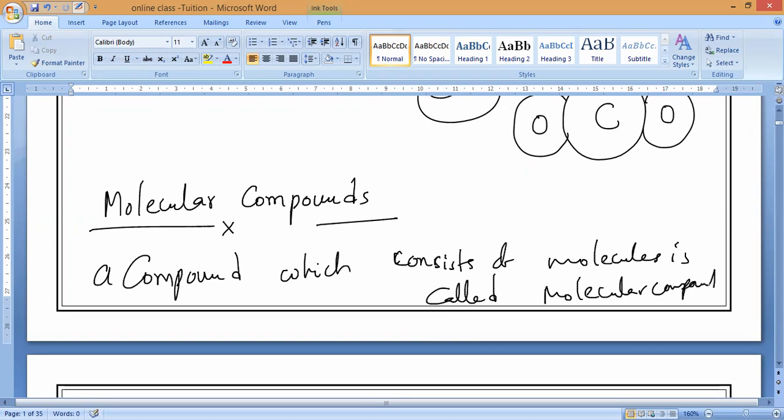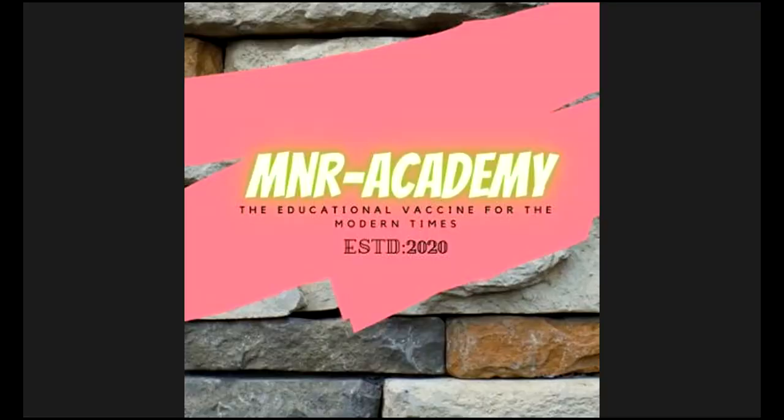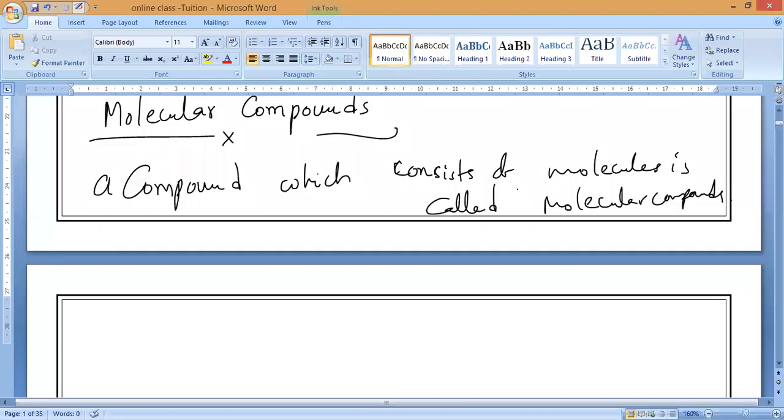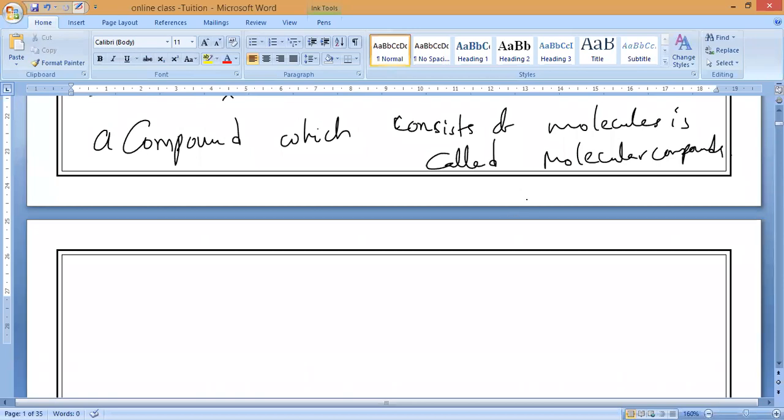So this is what we call molecules of elements, and the second one is called what? Molecules of compounds. Molecules of an element means only one kind of atom is there, and molecules of compounds means two or more kinds of atoms are present. Understand? That is what you have to understand. Not only two, more than two can also be present.